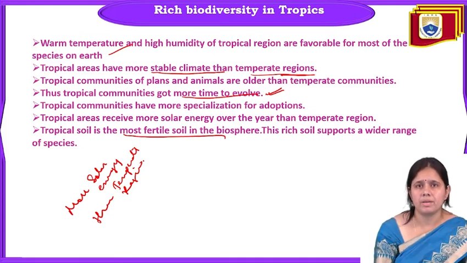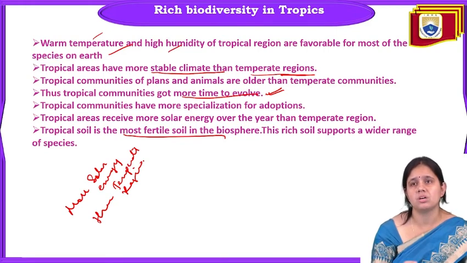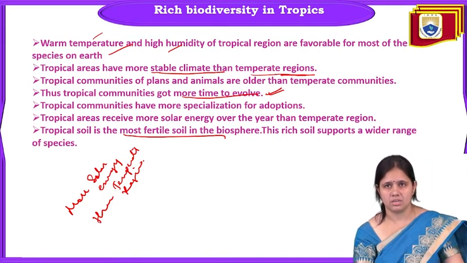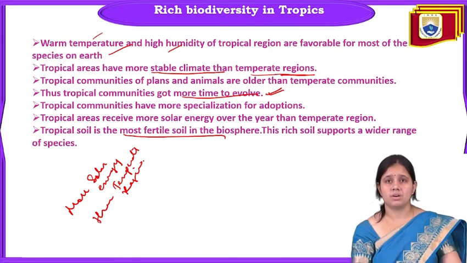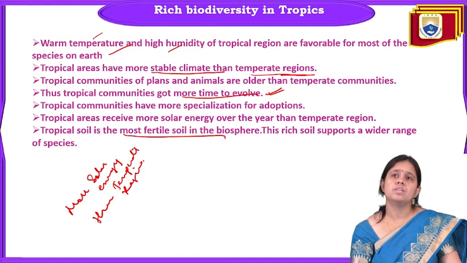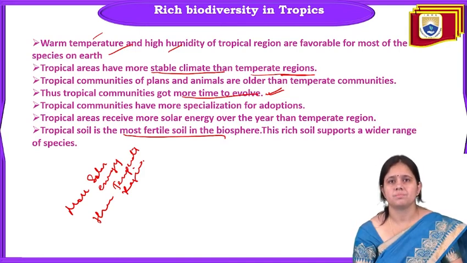First one is the warm temperature and high humidity. Warm temperature and high humidity support the growth of any species on the earth. Next one is the stable climate compared to the temperate region. A stable climate is also important for the survival of a species in that area. And third one is the tropical communities of plants and animals. Those are very much older than the temperate communities.